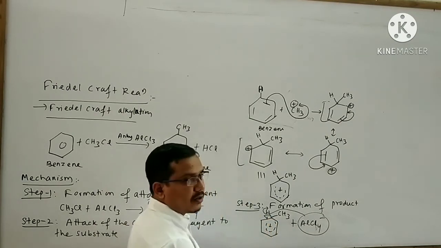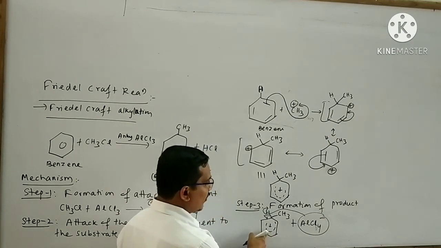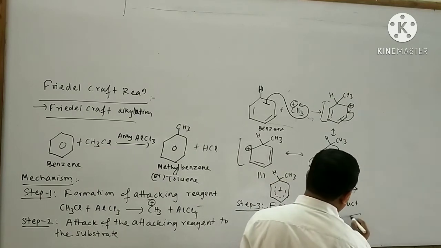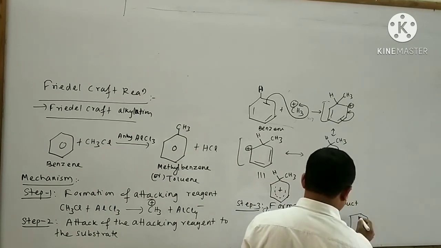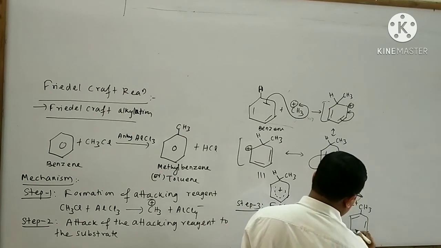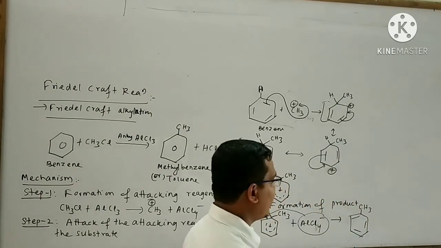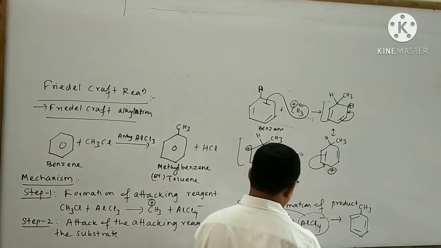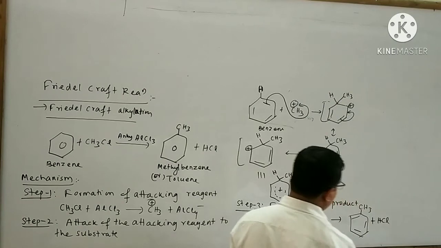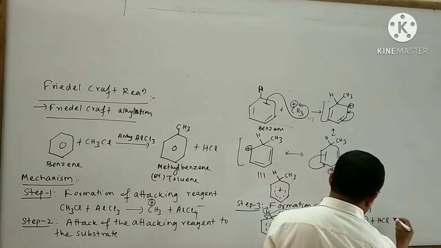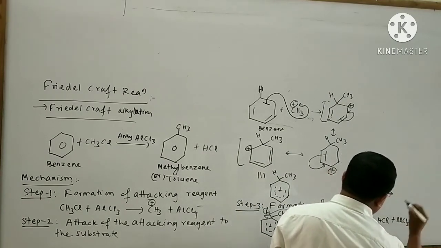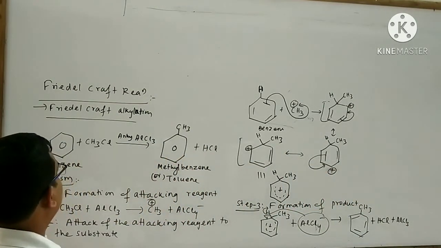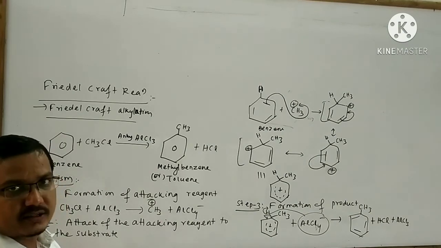If here a double bond forms, then automatically here also a double bond forms. I can draw the product like this. This is methyl benzene. Here also a byproduct is formed, that is HCl, and also AlCl3 is formed. This is the mechanism for Friedel-Crafts alkylation.